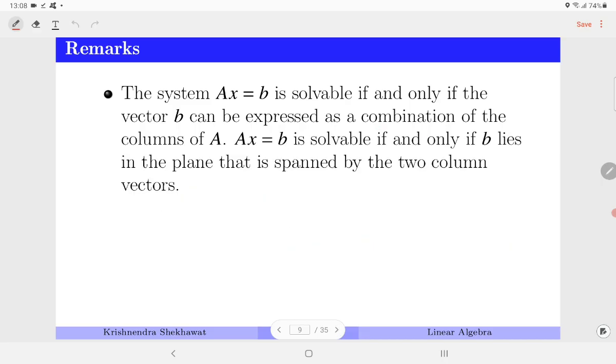It belongs to col A, which means that Ax is equal to B is consistent if and only if B lies in the plane that is spanned by two columns.